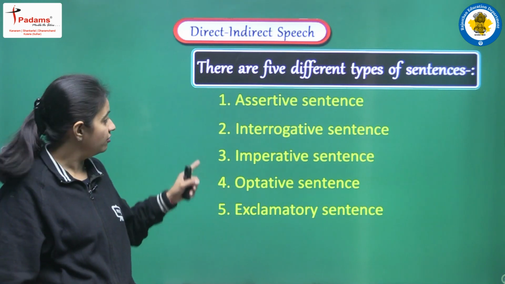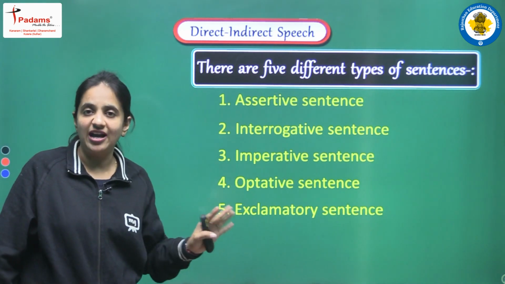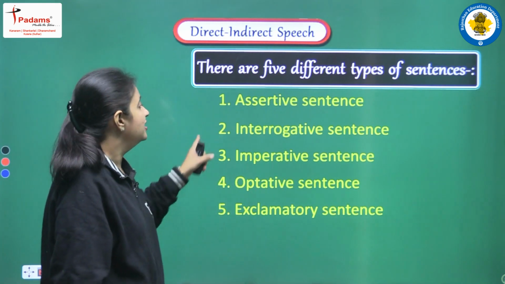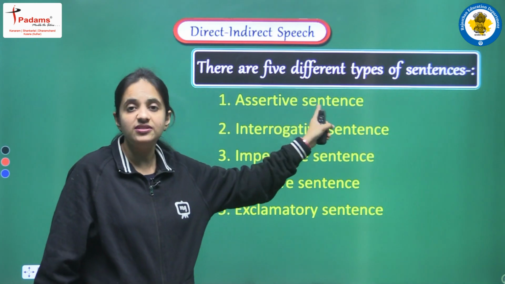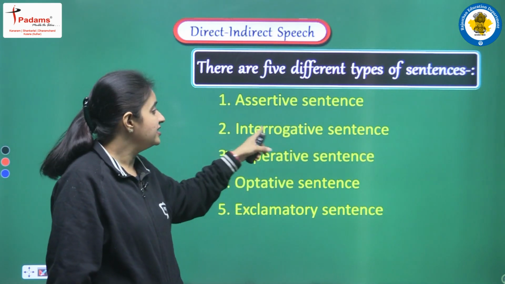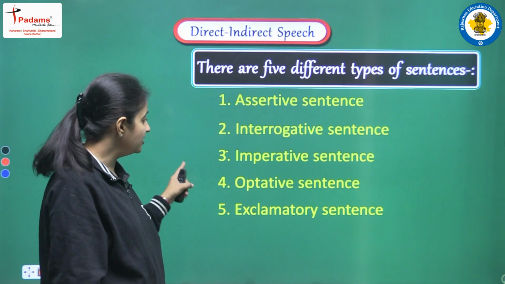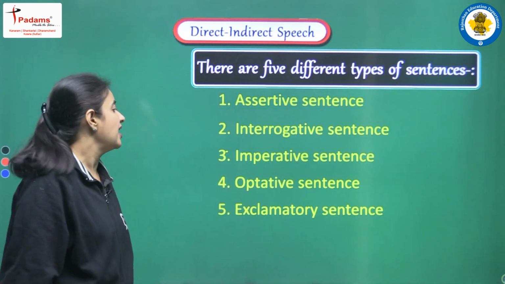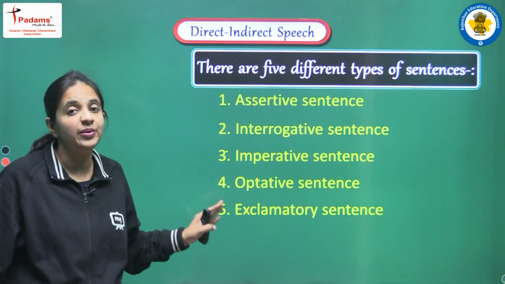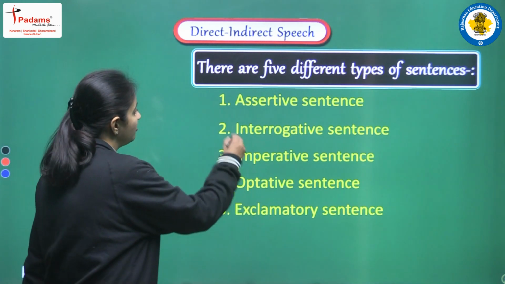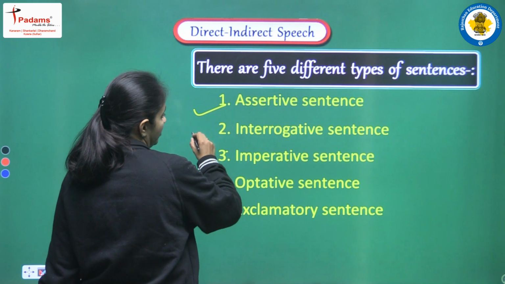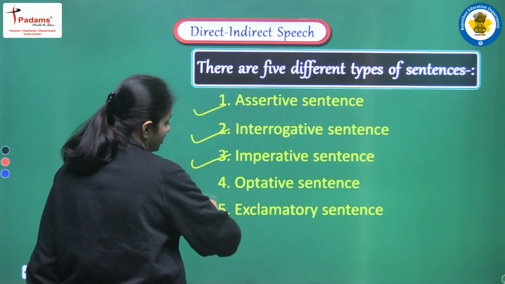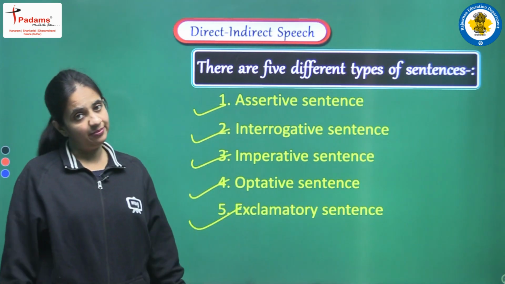So first of all let's read what 5 types of sentence we are having here. The first one is assertive sentence, second one is interrogative sentence, third is imperative sentence, fourth is optative sentence, and the fifth one is exclamatory sentence. So these are basically 5 type: assertive, interrogative, imperative, optative and exclamatory.